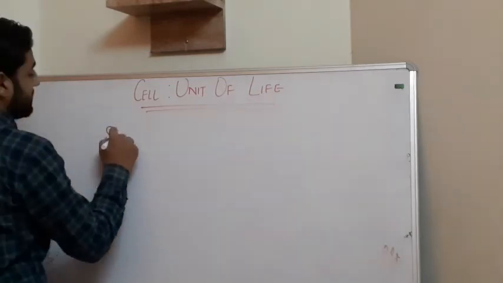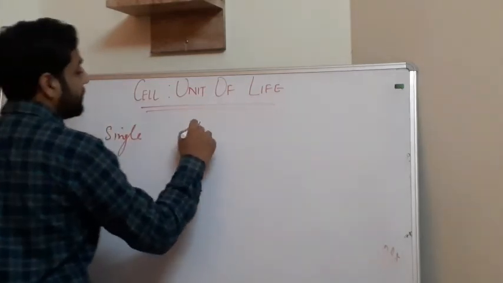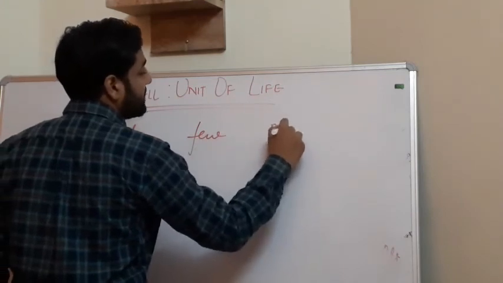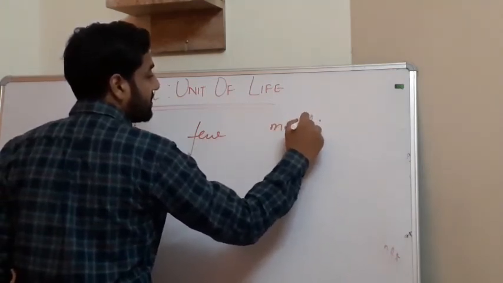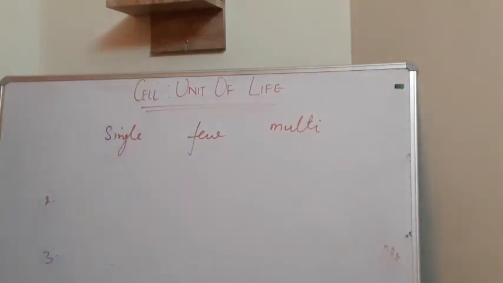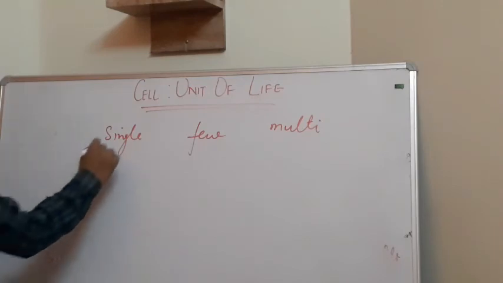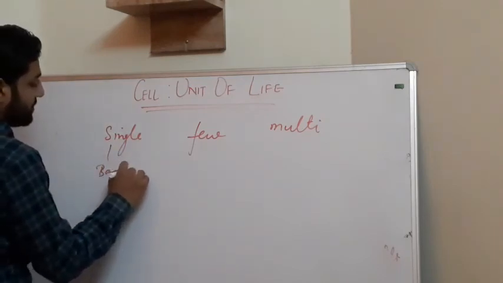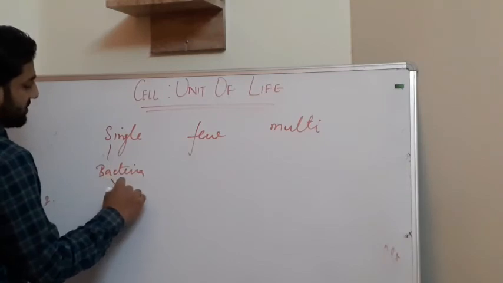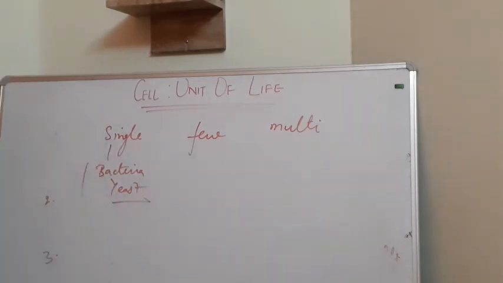Single-celled, few-celled, or multicellular. Single-celled organisms are like bacteria, yeast and amoeba.